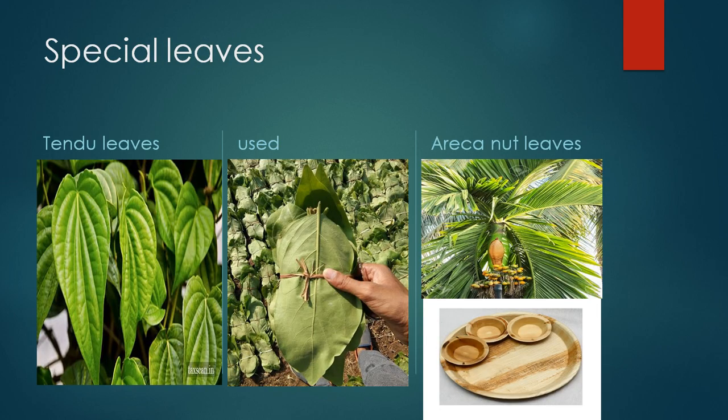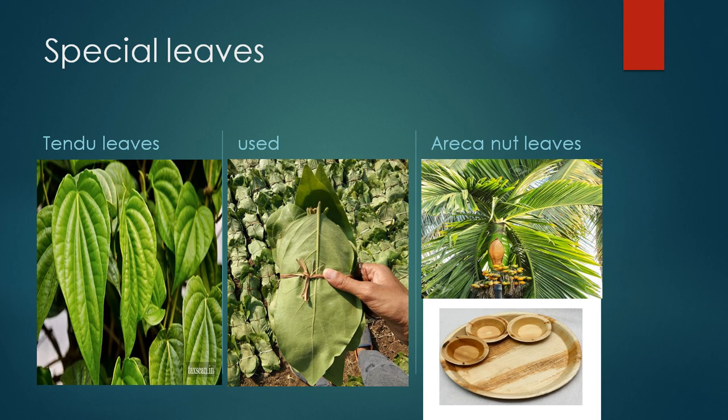Our next product that is obtained from the forest is special leaves. On the screen you have seen the tendu leaves and the areca nut leaves. First of all, the tendu leaves. Tendu leaves are also called the green gold of Odisha because these leaves are used for wrapping purposes.